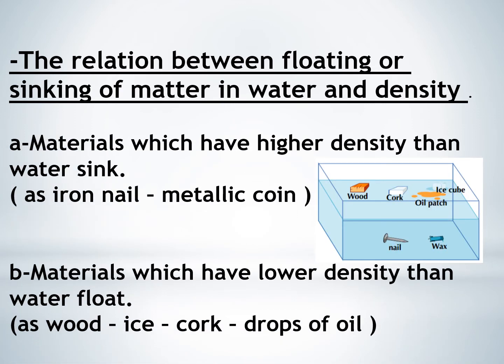The relation between floating or sinking of matter in water and density. A. Materials which have higher density than water sink, as iron nail, metallic coin. B. Materials which have lower density than water float, as wood, ice, cork, drops of oil.